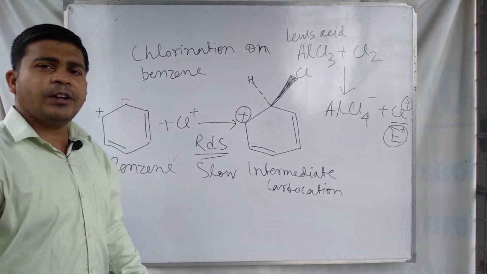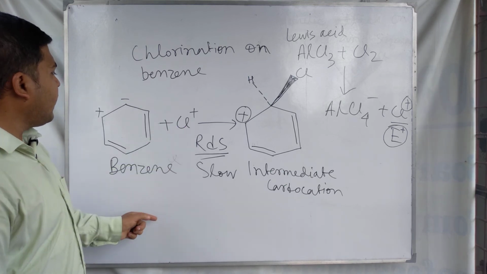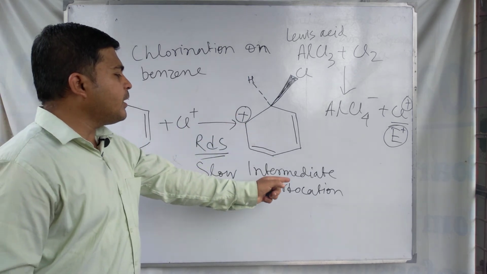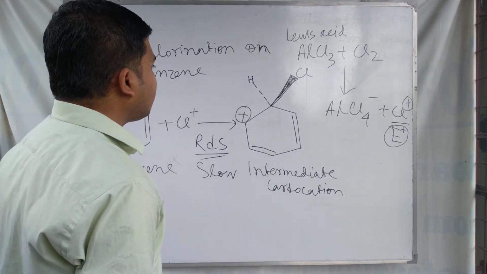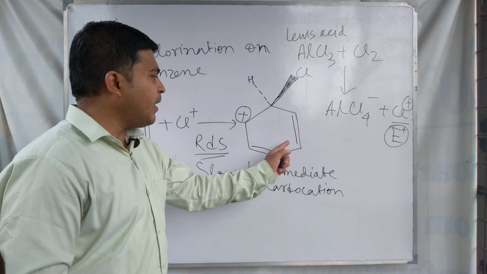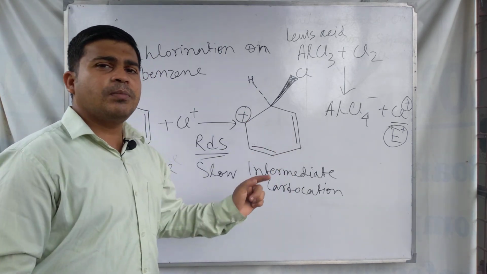At this time the electrophile attacks the benzene ring to form the intermediate carbocation, and this intermediate carbocation is called the sigma complex.